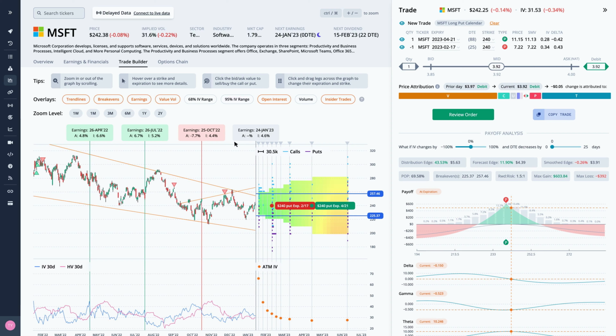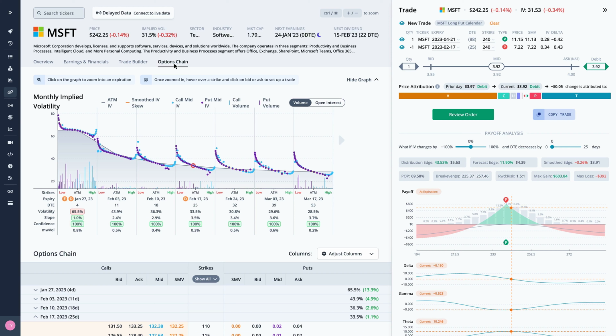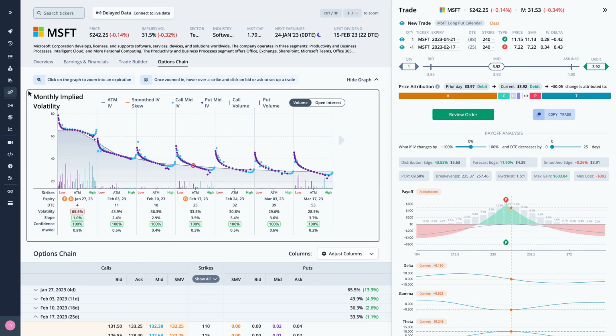Over the last month, the stock price rose 2.2%, while the 30-day implied volatility fell 4.7%. The average slope of the trend lines is negative. The heat map on the right side of the graph is green where volatility and slope are undervalued, and red where they are overvalued. In this case, short-term IV and slope are undervalued, while the long-term is neutral. We can also see this trade overlaid on the monthly implied volatility graph in the Chain tab. The legs for this trade are circled.